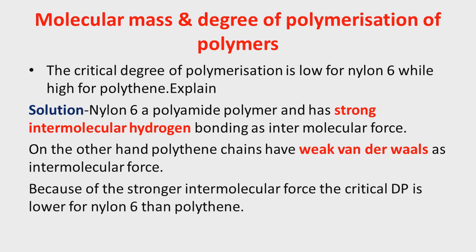Because of this stronger intermolecular force, the critical degree of polymerization is lower for nylon 6 than polyethylene. So you have to remember that where strong intermolecular forces are available, the critical degree of polymerization is low, and where weak intermolecular forces are available, the critical degree of polymerization is high.